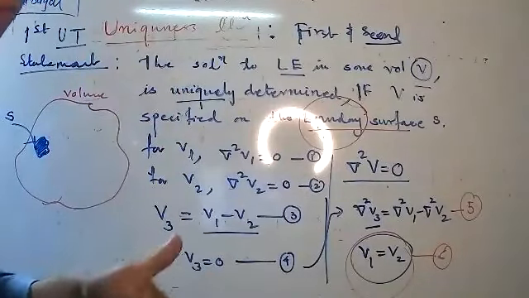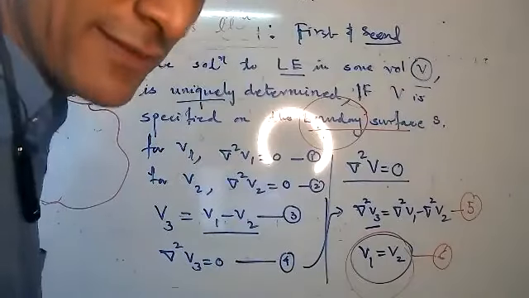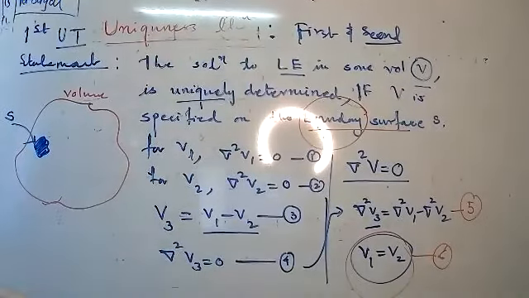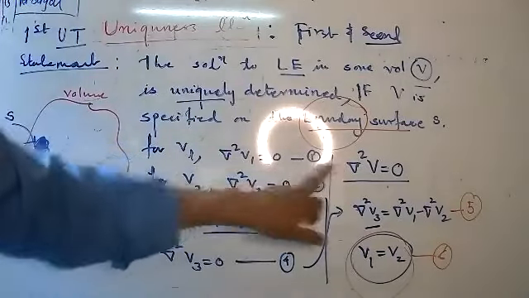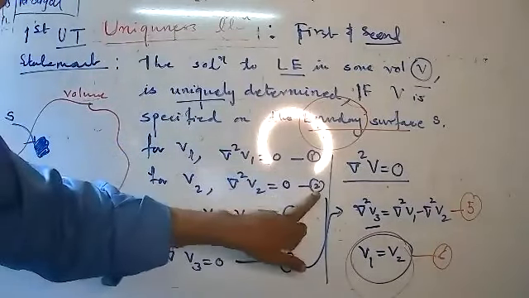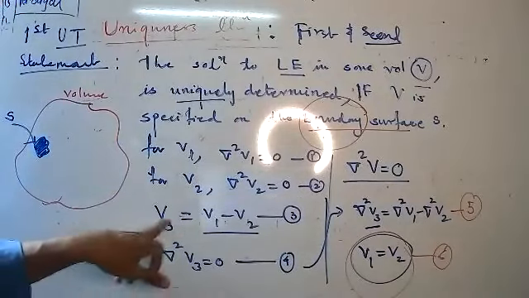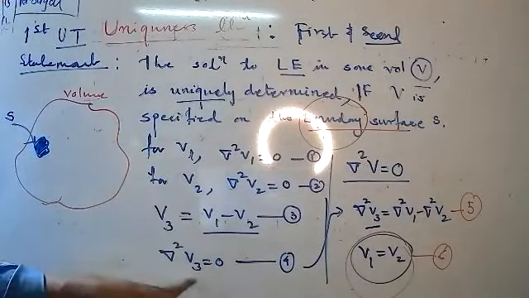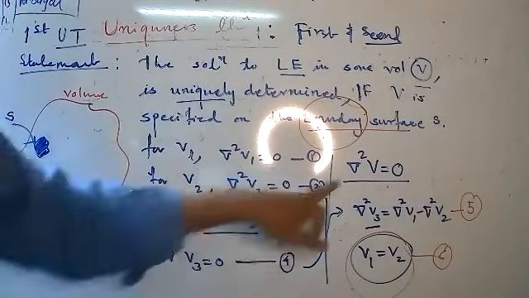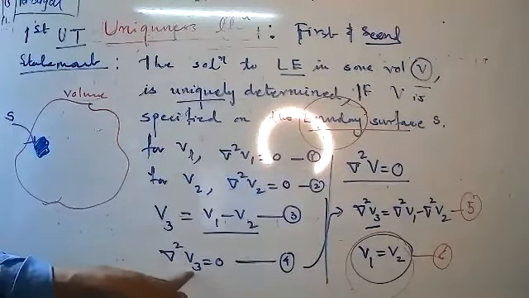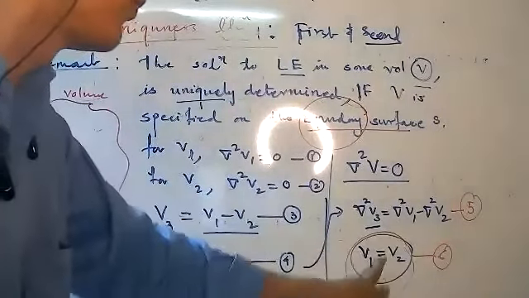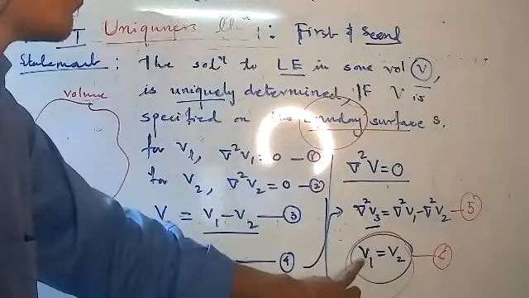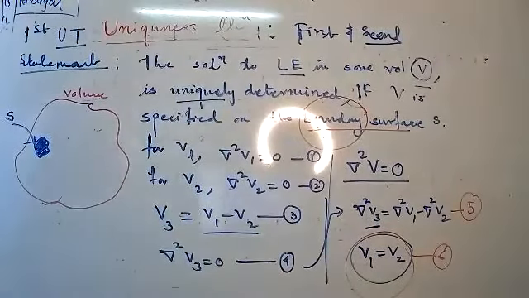That is your property number, which property? 1 or 2? Hello student, which property? 2. Yes, very good. 2. Therefore take V1. For V1 you can write this. This is your basic equation. Take V2, you can write like this. Okay? And take one more V3, which is the difference of V1 and V2. Therefore, from this basic equation, del square V3 equal to 0, and therefore we can say that V1 equal to V2, and this is your first uniqueness theorem.